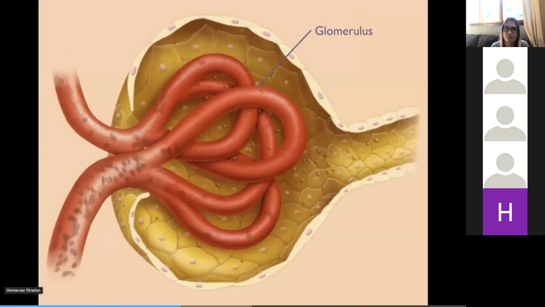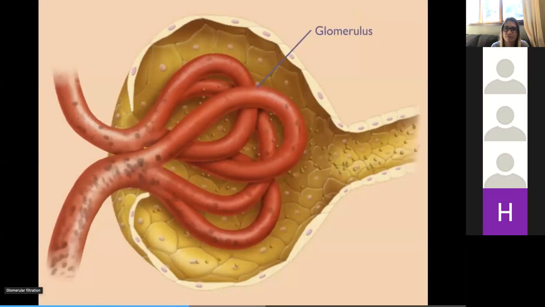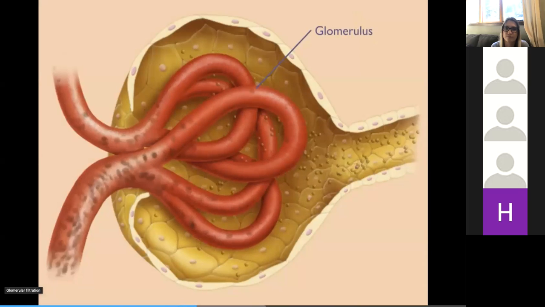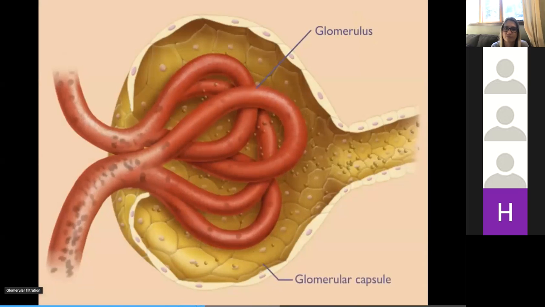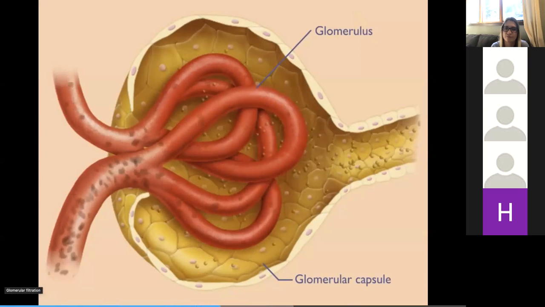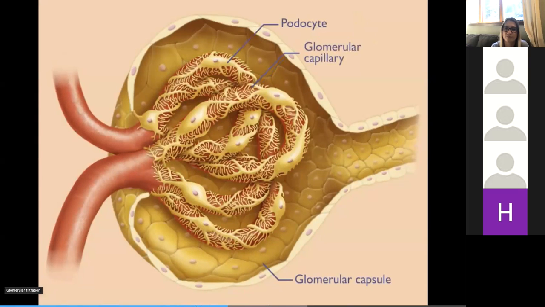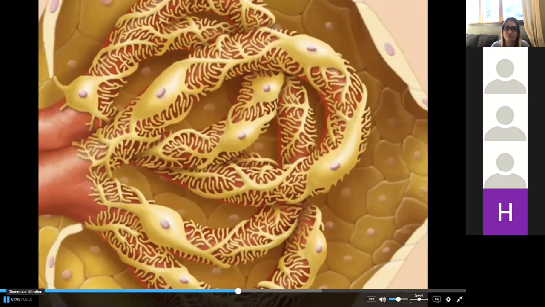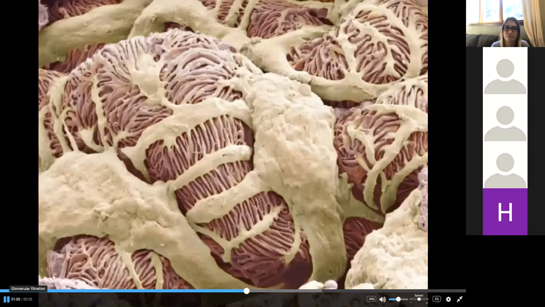Filtration happens at the glomerulus, a ball of fenestrated capillaries located inside a hollow chamber called the glomerular capsule. A layer of specialized epithelial cells, known as podocytes, wrap their foot processes around the glomerular capillaries. Between the foot processes are narrow gaps called filtration slits.